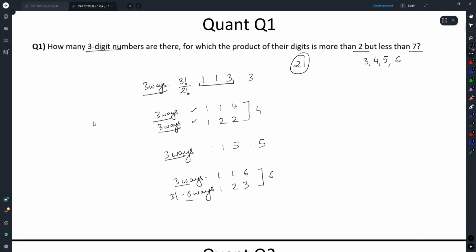Simple enough. The problem is, don't try distribution here. You have to list down all the cases and then work.